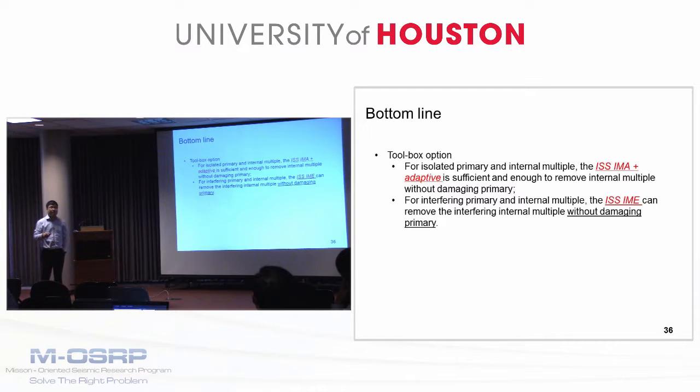And when the primary and internal multiple interfere, the ISSMA plus adaptive can fail, because when they destructively interfere, the energy after the removal of internal multiple can actually increase instead of decrease. So the adaptive criteria fail. What we provide here is a tool in your toolbox that can remove the interfering internal multiples without damaging the primary.